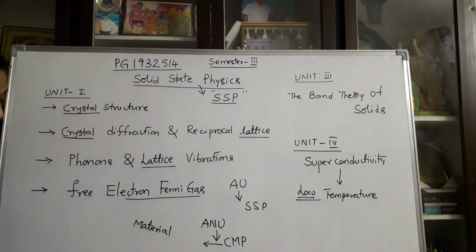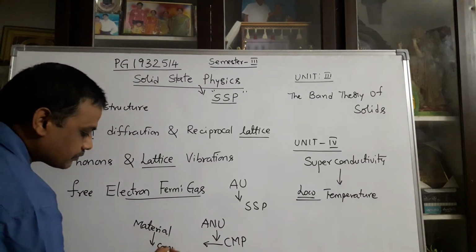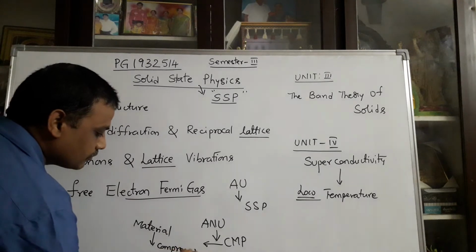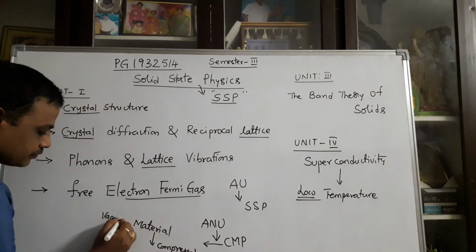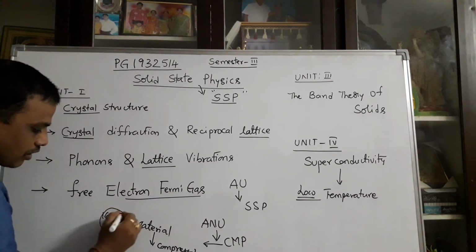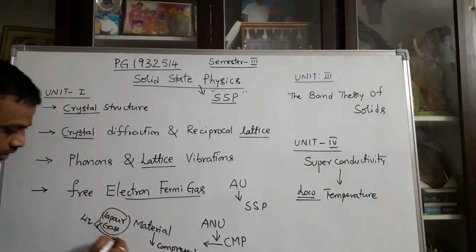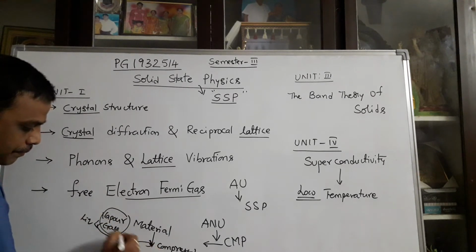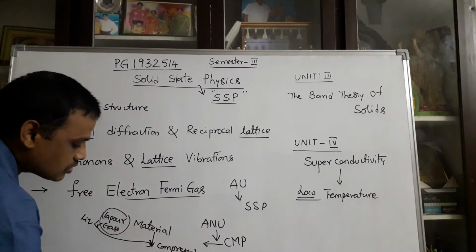You can take the material. This material is compressed. Like, you can take vapor, otherwise gaseous state. If this vapor or gaseous, otherwise liquid, these states can be compressed. Then compressed vapor, gases or liquid is completely converted into solid.